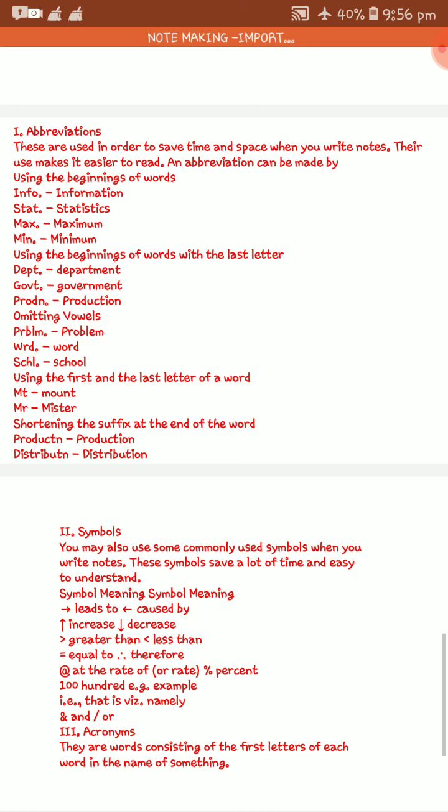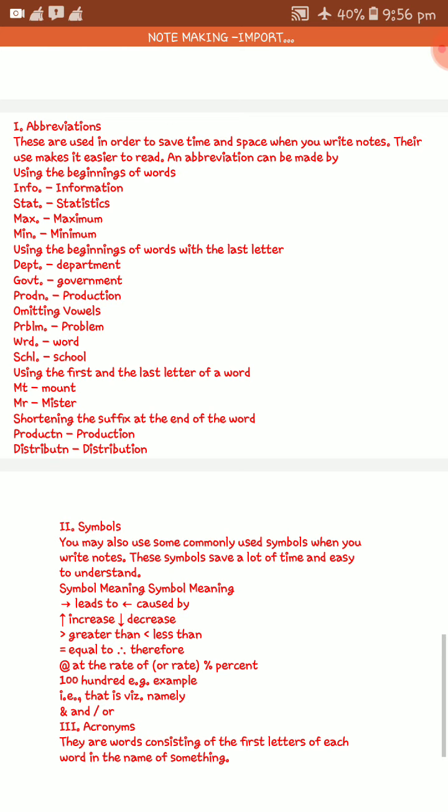Now, some more examples: abbreviations using the beginning of words with the last letter, like department, DEPT; government, GOVT; production, PRODN. Then omitting vowels. You can also do abbreviations by omitting vowels, like problem, we are omitting the vowels, PRBLM. Then word, WRD. School, SCHL, we have omitted the vowels.